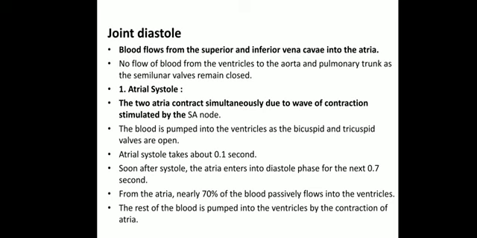So when both the ventricles and the atria are in relaxed condition, that's the normal condition, the blood will be flowing from the venae cavae, the superior and inferior vena cava, into the atrium. No flow of blood from the ventricles to the aorta or pulmonary trunk. So the aorta will not be flowing the blood to the different parts, as the semilunar valves will be closed. We have seen where the semilunar valves are present. They are present mainly in the pulmonary trunk and the aorta. So these will be closed.